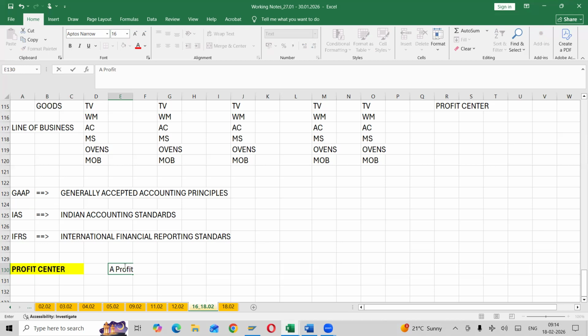A profit center is an organizational unit used to measure, means check, the profitability of a business unit.